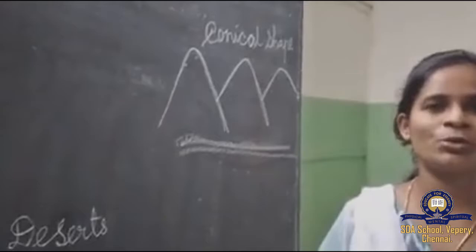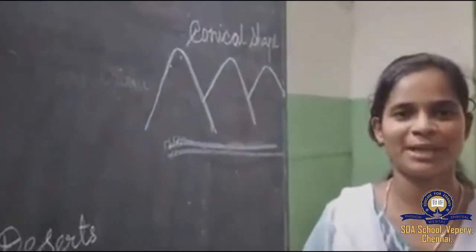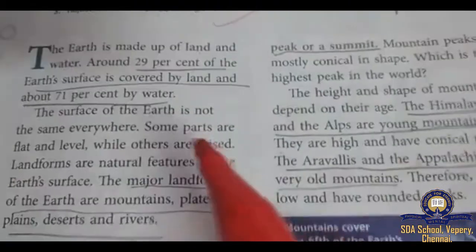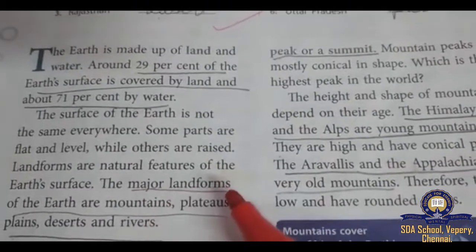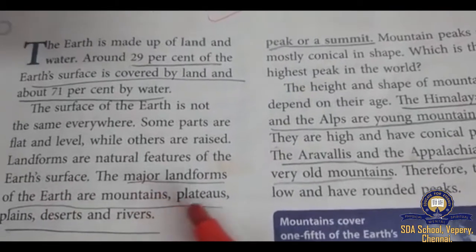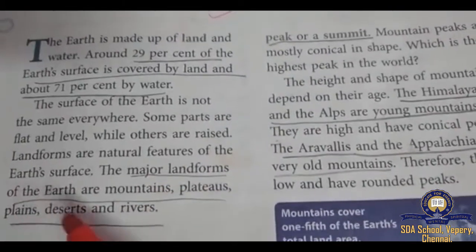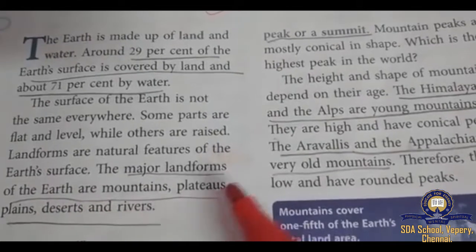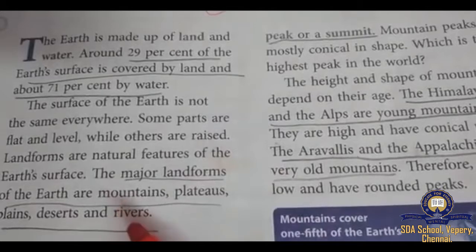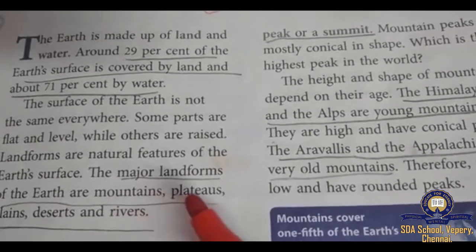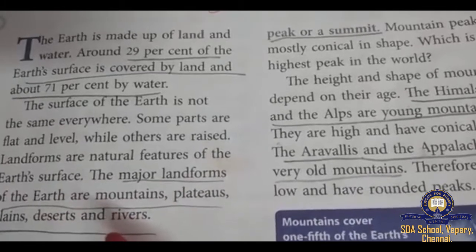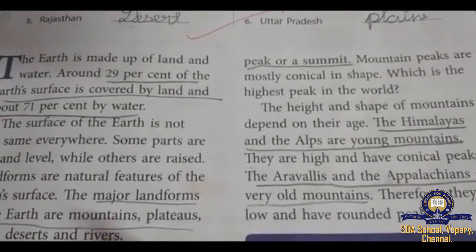Now I will show you a picture from the device and I will explain the major landforms. What are the landforms? Let's see. Mountains, plateaus, plains, deserts and rivers. These are the major landforms. In landforms, these are the places we see: mountains, plateau places, plain areas, desert, and some small rivers.